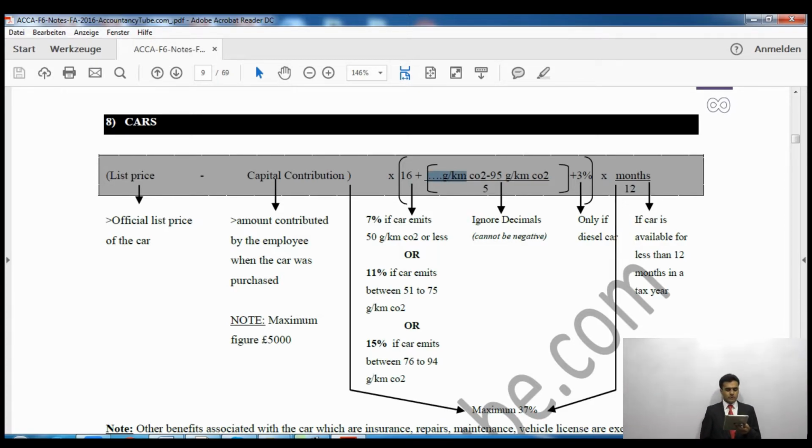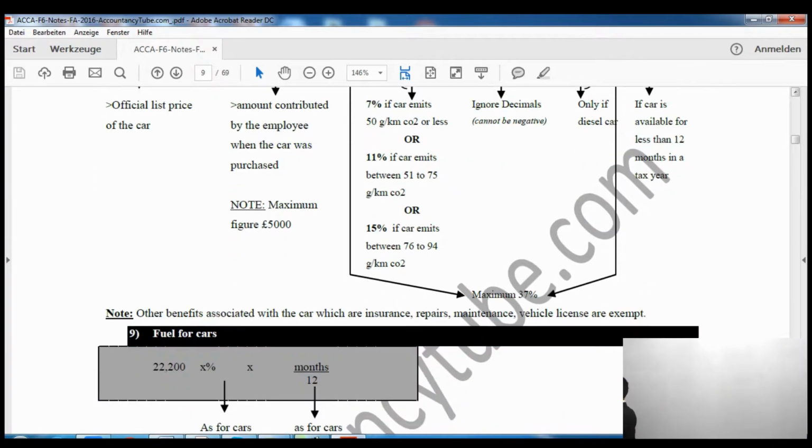Now this percentage can go up to 37%, as it shows below that. This percentage can maximum go to 37%. And obviously if the car is provided for less than a year, then we will have to proportionate the years as well.